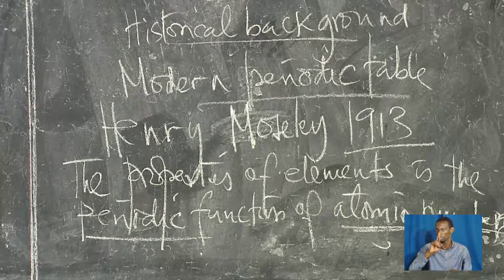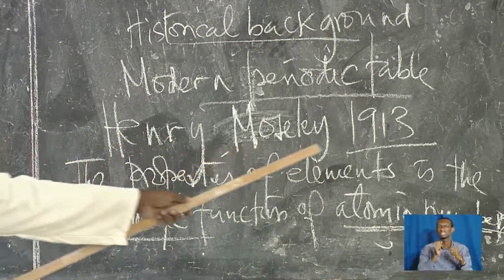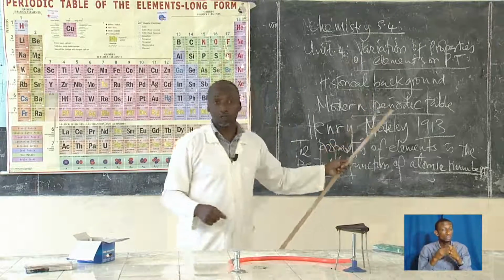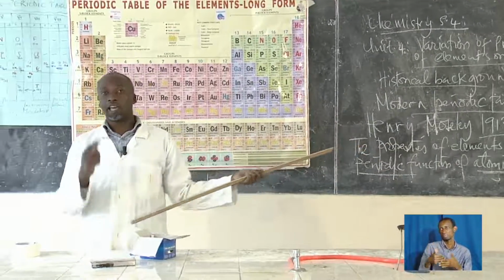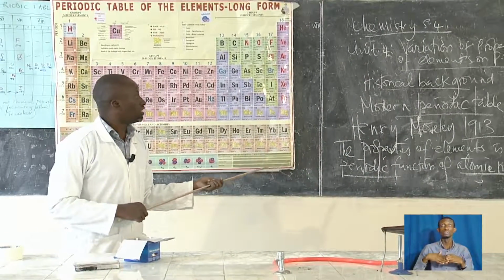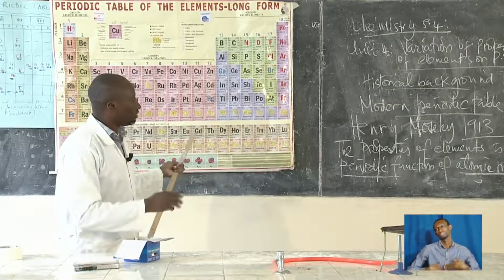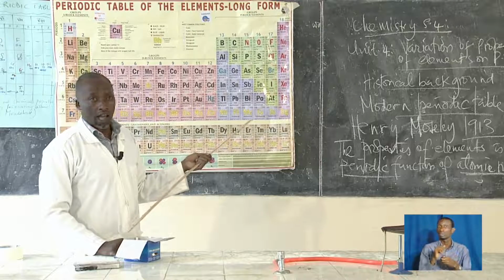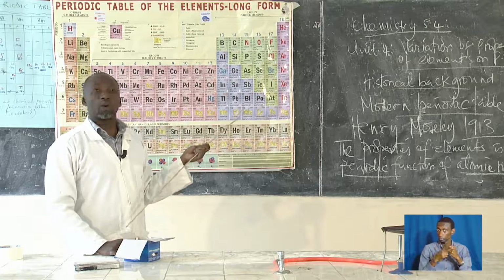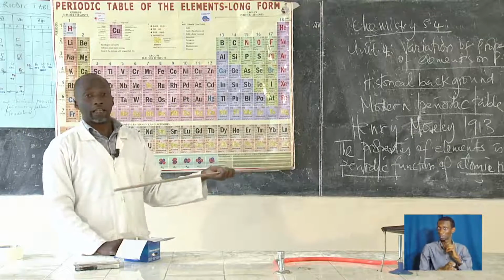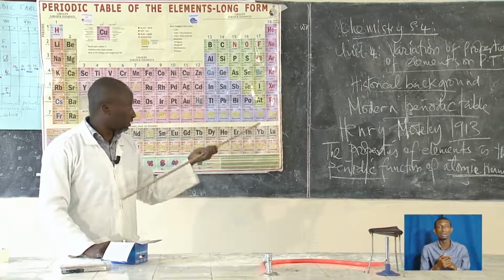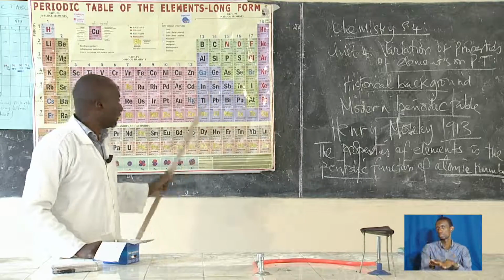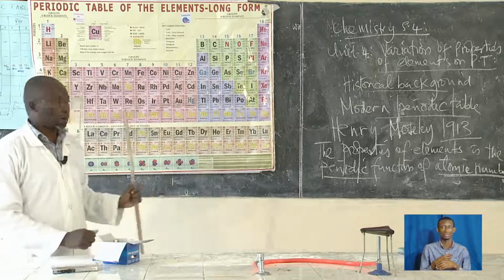That was in 1913. Unfortunately, in 1915, Henry Moseley died. He was a very young man, 27. By 18, he had already achieved a lot. Henry Moseley joined the Royal British Army, and he died on the front in 1915 when he was around 27, and that's how we missed his intelligence. His information stopped there.